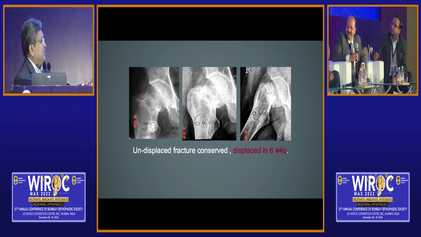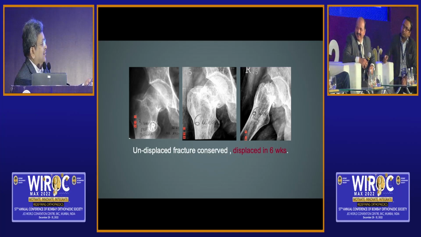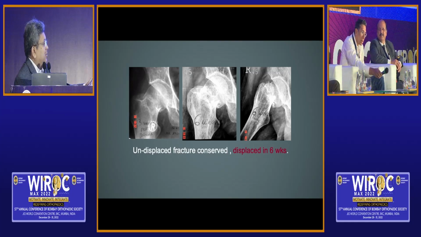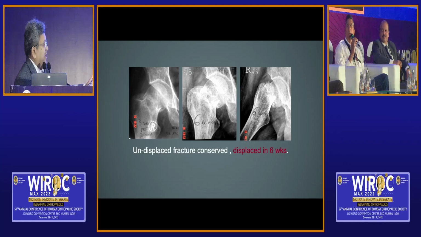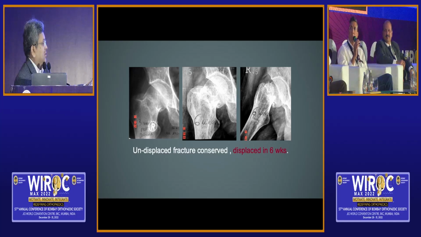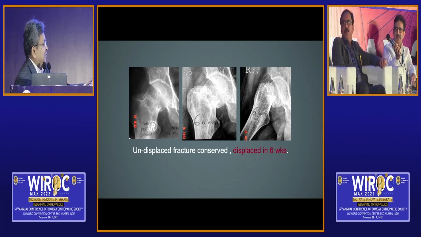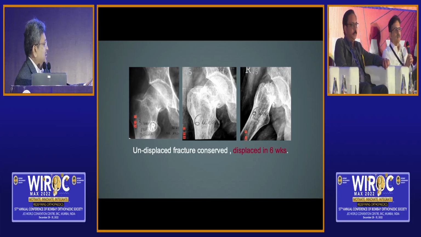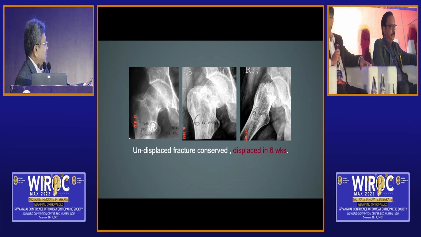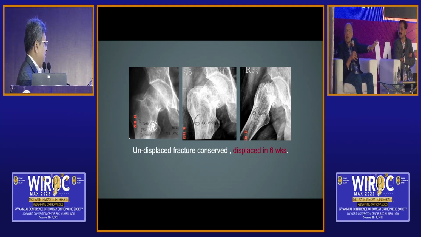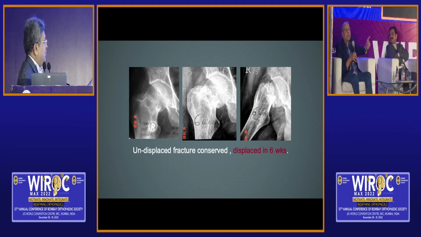Bibhas, any suggestions for such patients? I would fix it straight away. So there is no patient, Bibhas, in your books not to fix? All patients get fixed. No options at all. Avinash? If it is young active, fix it. Atul? Fix. Yogesh? Sir, would not have conserved this patient. I would fix this. If it is not rotated, everything is normal, I will fix it. But it's one case in which I use 3 cancellous screws.